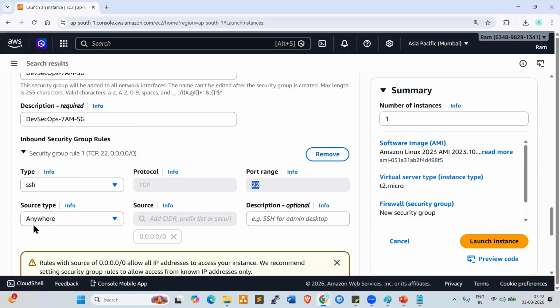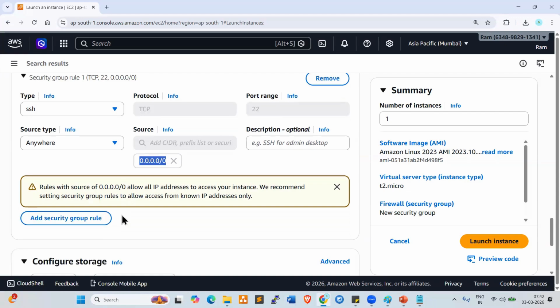Source type: anywhere. Anywhere means from any network, we can connect to our server, right? The source 0.0.0.0/0 means all the networks. Okay?